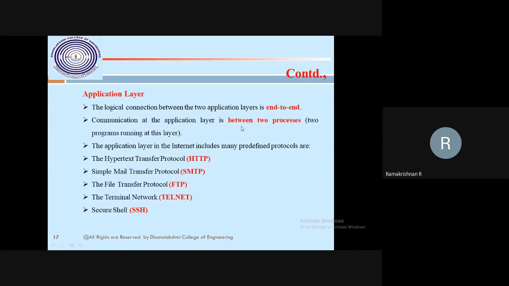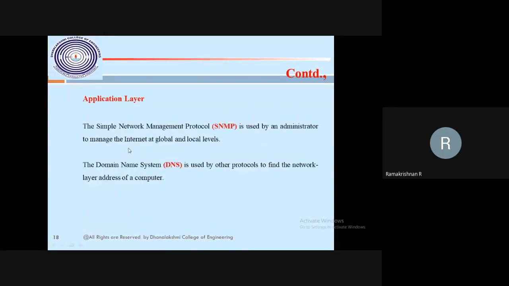This is process to process. An HTTP request goes to your web server, the Google server, www.google.com. That will respond to the HTTP request. Then only you will be able to view that web page on your screen. This is what the application layer is running. Then simple network management and my DNS server, these are the application layer protocols.